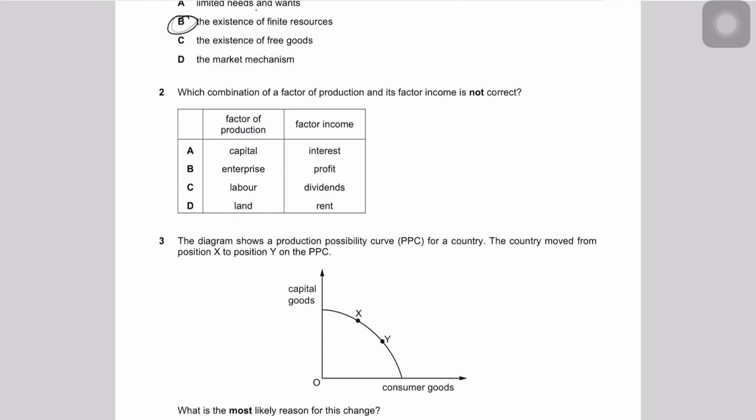Obviously the reward for starting a business is the amount of profits that you earn. For labor, it's wages and it's written dividends here. So obviously the answer would be C, because it says which combination is not correct, right? And for land, remember that the factor reward is what? It represents income. It represents rent.